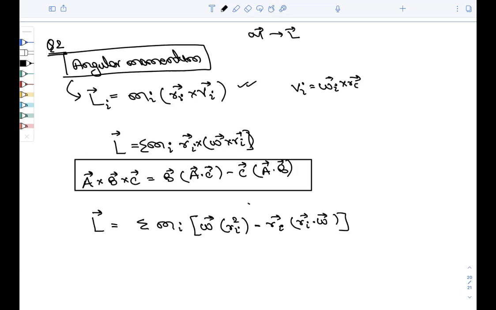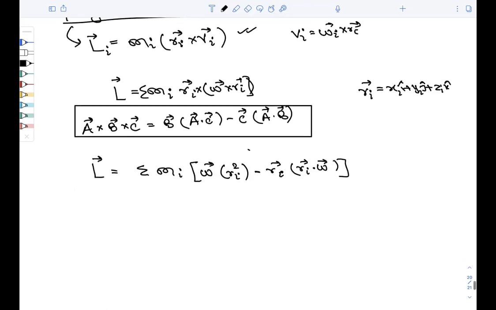Now what is ri? ri is basically xi i cap plus yi j cap plus zi k cap. This is the thing. Put these values in the formula. This is a derivation, you can easily see it from your notes also. So just put the values, you will get the answer.